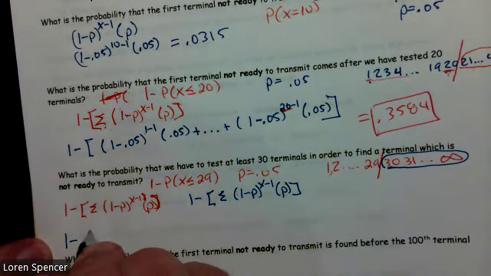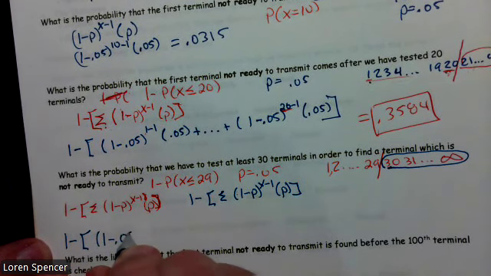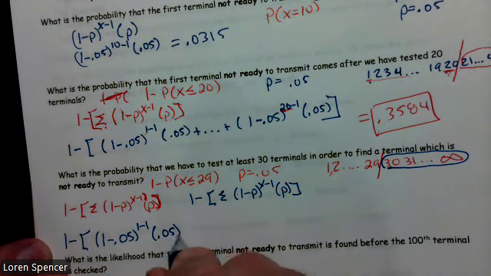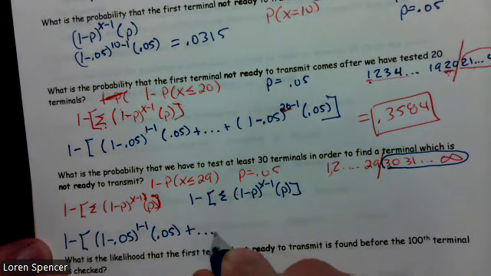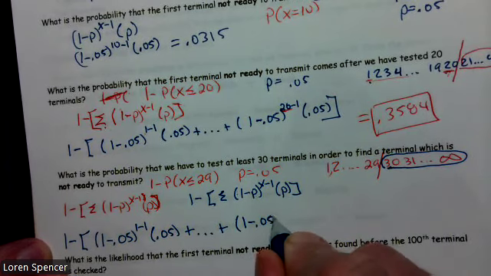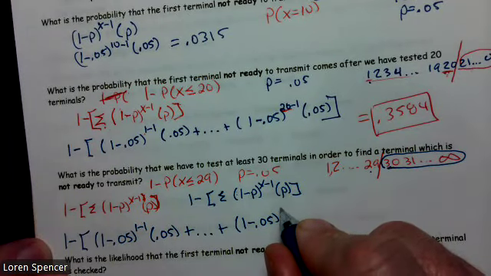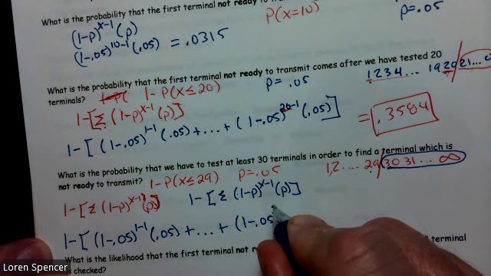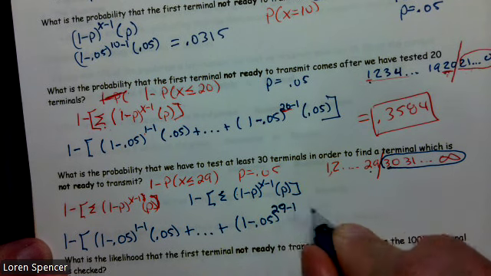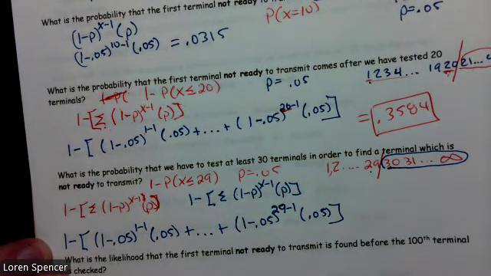So 1 minus bracket, 1 minus 0.05 to the 1 minus 1 times 0.05, plus dot dot dot plus 1 minus 0.05 to the 29 minus 1, which is just 28. You can write 28 or you can write 29 minus 1. I'm going to go ahead and write 29 minus 1 times 0.05, and close the bracket.